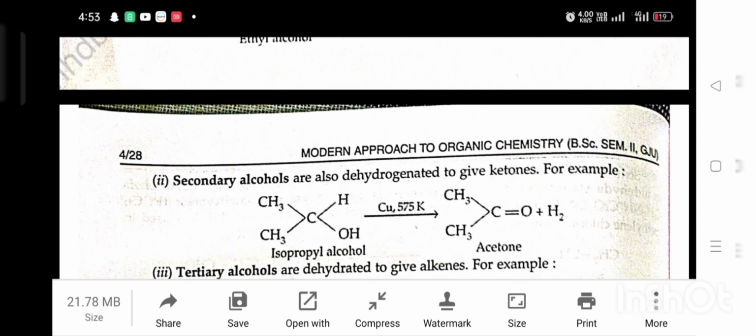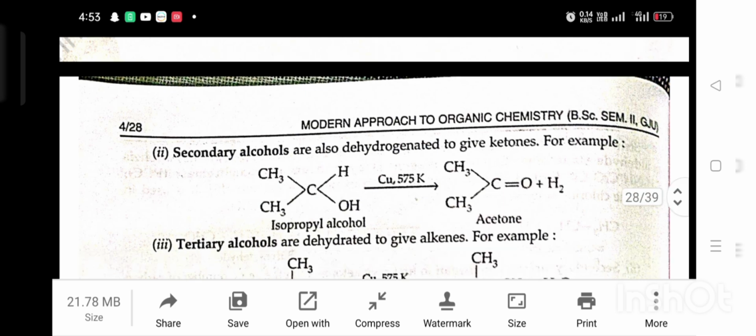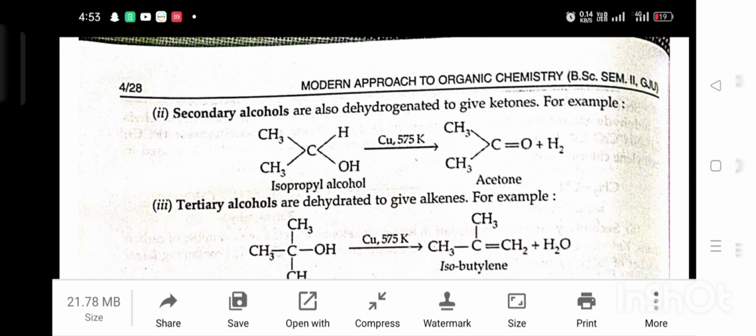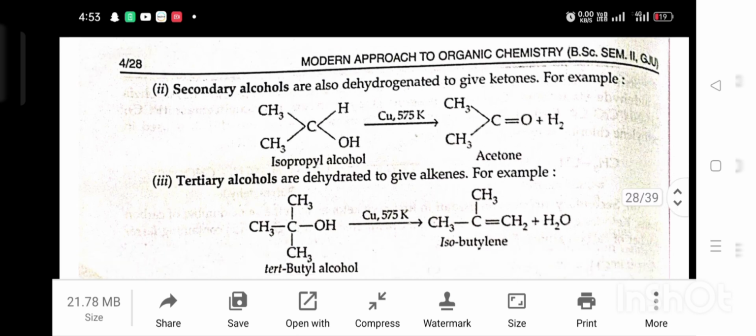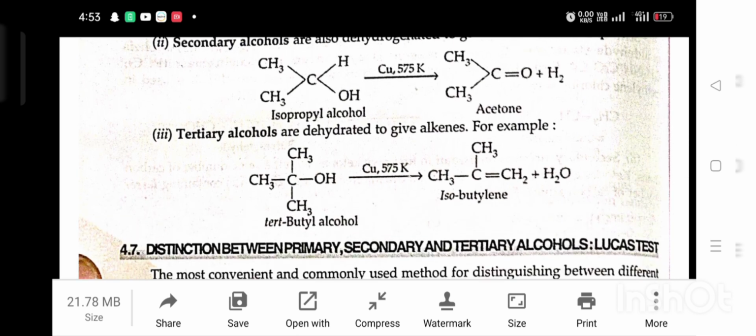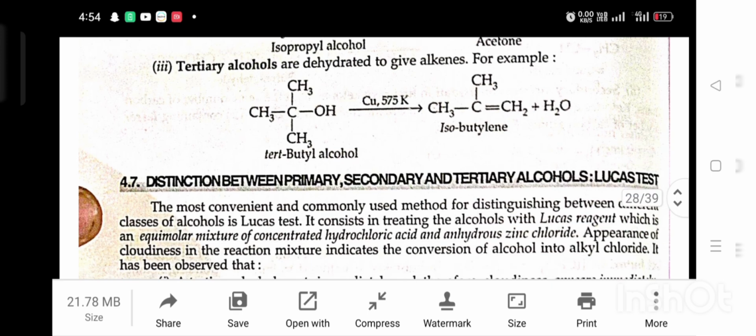Secondary alcohols are also dehydrogenated to give ketone. For example, isopropyl alcohol in the presence of copper at 575 Kelvin gives acetone. Tertiary alcohols are dehydrated to give alkenes. For example, tertiary butyl alcohol in the presence of copper at 575 Kelvin gives isobutylene.